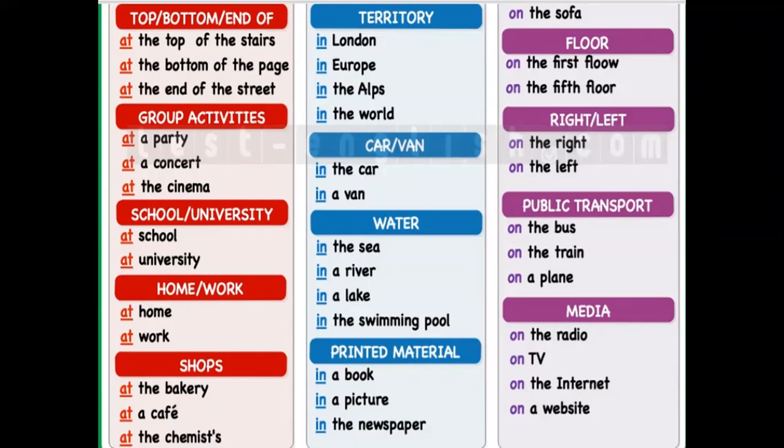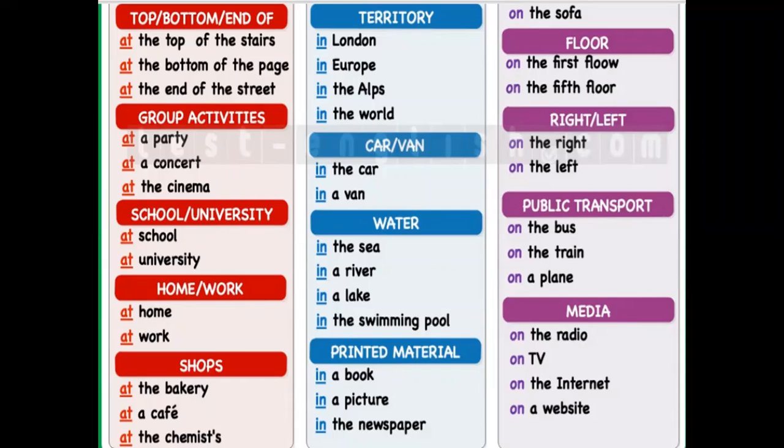Now when we want to use in, actually we use it for areas which have edges, like inside something, or in an enclosed space, or you can use it with containers, liquids, buildings, rooms, areas, and you can use it for cities also, like in London, then in the car, in a van, in the sea, in a river, in a lake, in the swimming pool, printed material also, in a book, in a picture, in the newspaper.